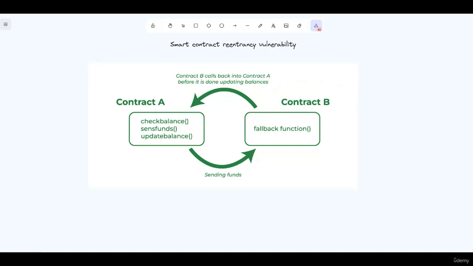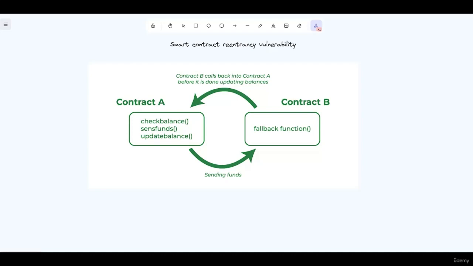So here contract B calls the vulnerable contract A, depositing funds into the attacker's own account. The attacker then calls the withdraw function of the vulnerable contract, withdrawing the deposited funds. Because the deposit function of the vulnerable contract is not properly protected against it, the attacker is able to repeatedly call the deposit function before calling the withdraw function.